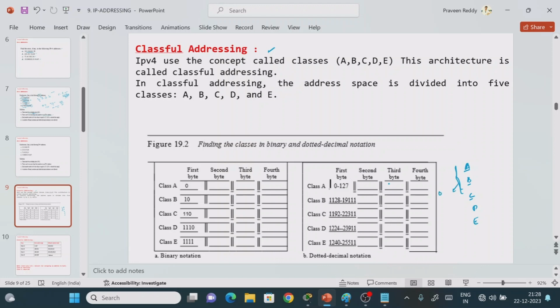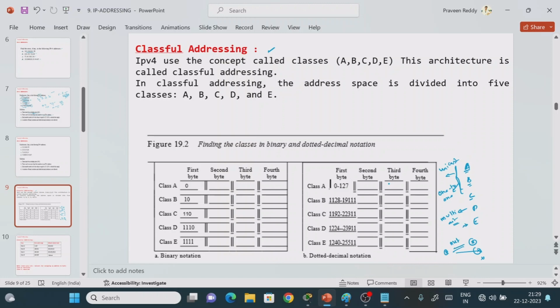we are using for one-to-one communication, nothing but to communicate one system with another system. We are using Class A, Class B, Class C. It means that we are going to perform the unicasting operation, right? So Class D is used for the multicasting operation. Multicasting operation means if you want to communicate from one device to a group of devices in the network, then we use something called the multicasting operation.